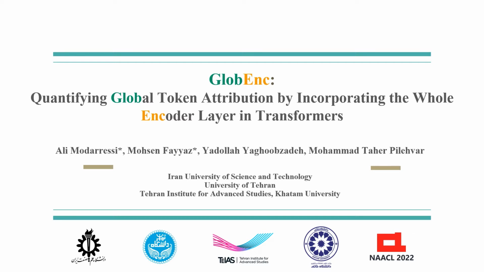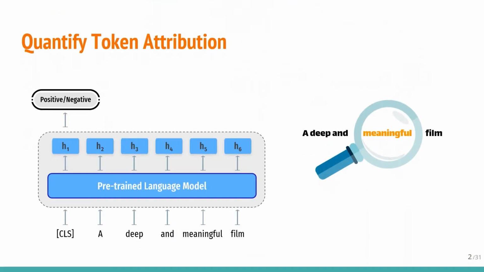This talk is about quantifying global token attribution by incorporating the whole encoder layer in transformers. Let's first talk about the goal of quantifying token attribution. Current pre-trained language models rely on an attention mechanism to mix input tokens. We want to know how much each token contributes to the model's final decision to better explain the model's behavior.